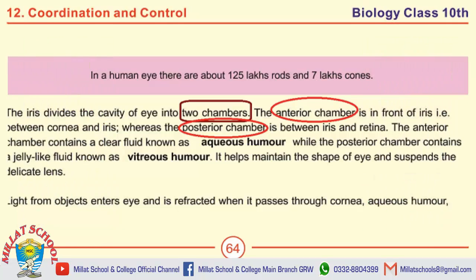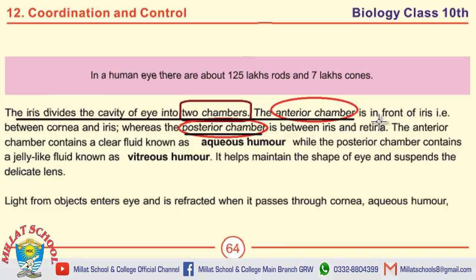Next, the first question on this page is what are the 2 chambers of iris? The iris divides the cavity of eye into 2 chambers. The first is anterior chamber and the second one is posterior chamber.